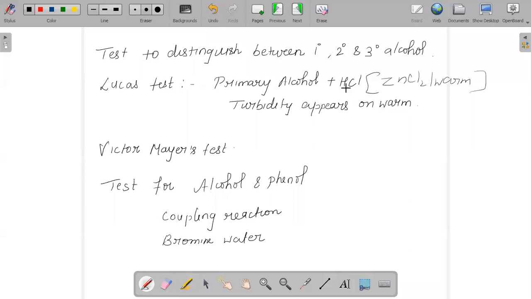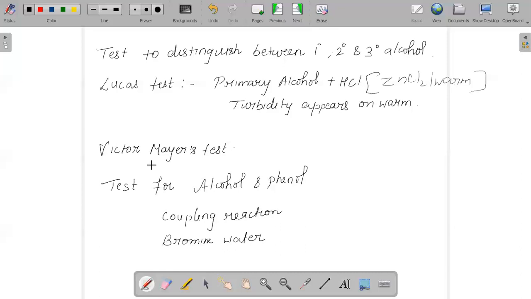But for secondary alcohol, if it is reacting with HCl and ZnCl2, you need not warm that, you will get turbidity on standing by itself. If we are talking about tertiary alcohol, if you mix tertiary alcohol with your HCl and ZnCl2, immediately the turbidity will appear. For primary, you need to warm that. For secondary, you should wait. Turbidity will come on standing. And for tertiary, the turbidity immediately starts coming. So we could conclude which is the primary alcohol, which is secondary, and which is tertiary.